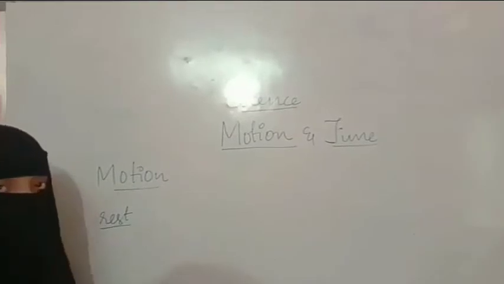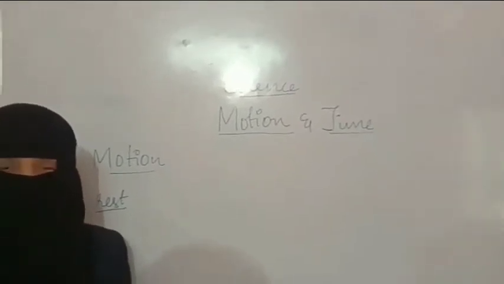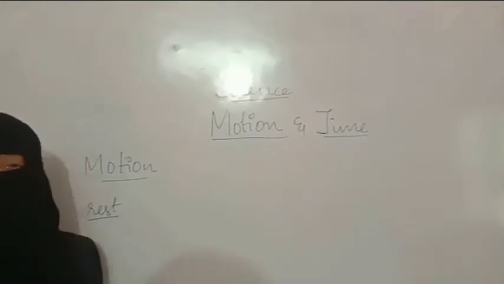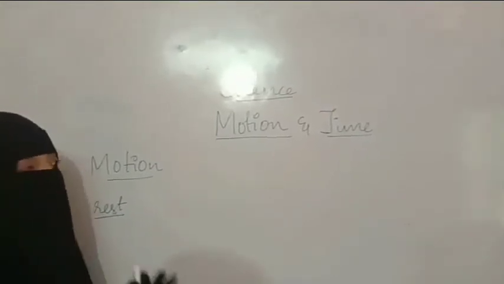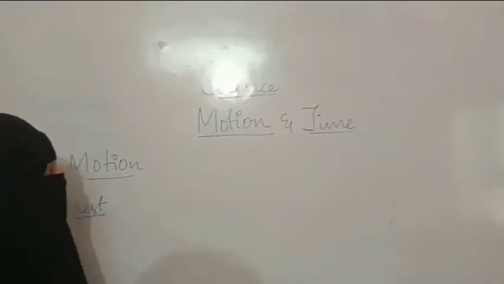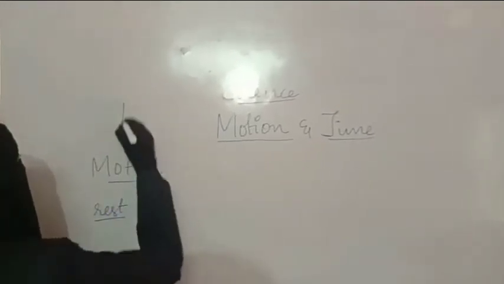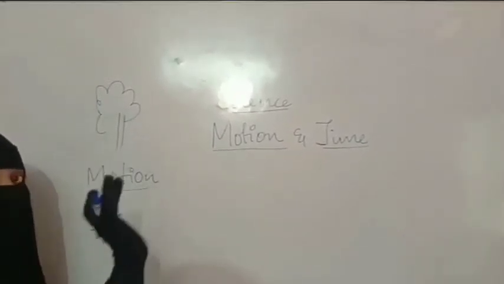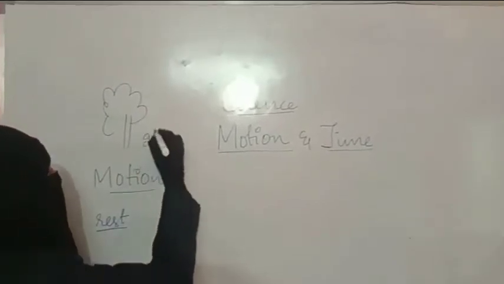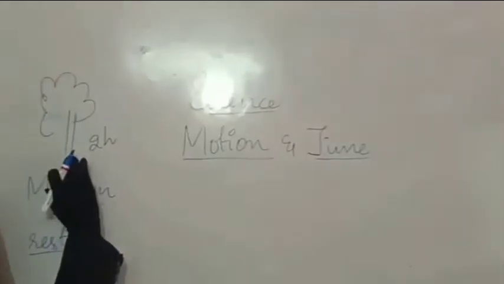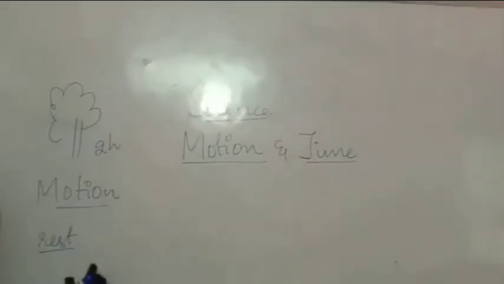And an object is said to be at rest when there is no change in its position with regard to time. Let me take the example of a tree. There is a tree here. For example, I am taking 2 hours of time. Even though I am observing this tree for 2 hours, do you think it will change its position? No, it can't change its position. That means the tree is at rest.